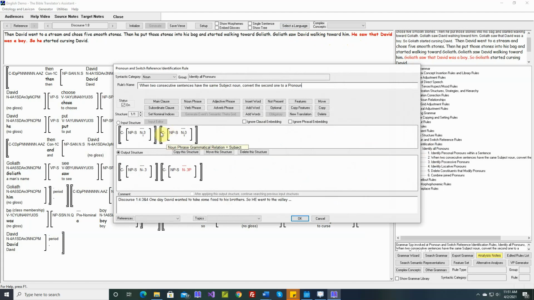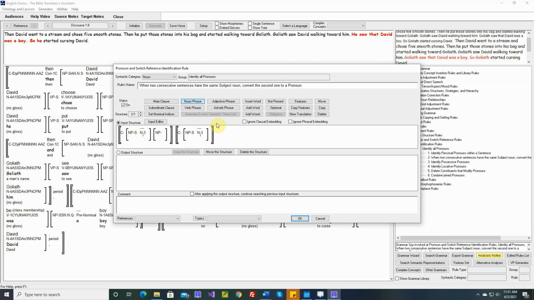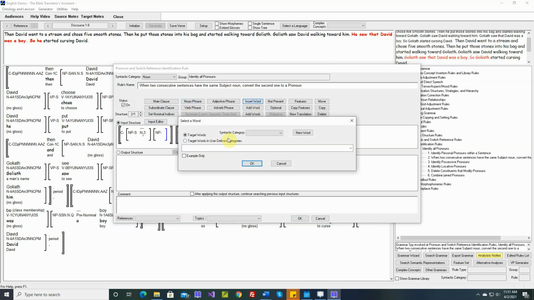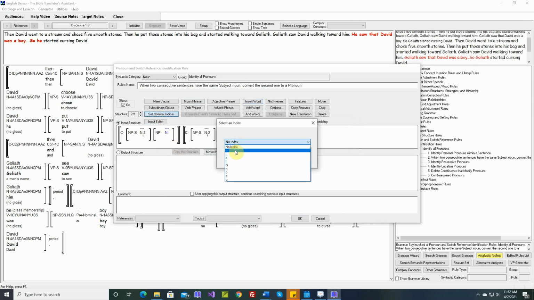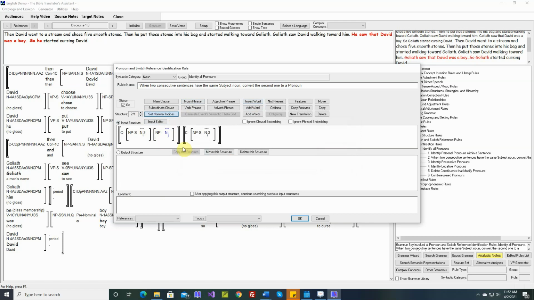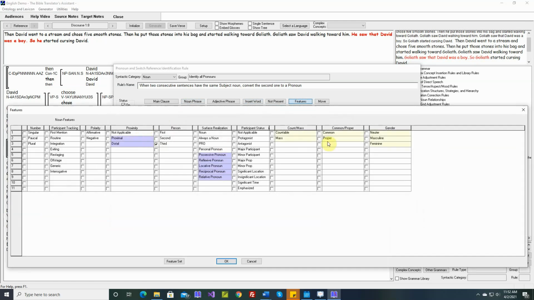Okay, so to prevent this, when there's another intervening noun, let's prevent this structure from applying. Let's do this by adding another structure. And we'll put in another noun phrase with another noun. And we'll say, let's set its index to J, so it's different from the subject. But it has to have the same gender. Let's say all of these are masculine.